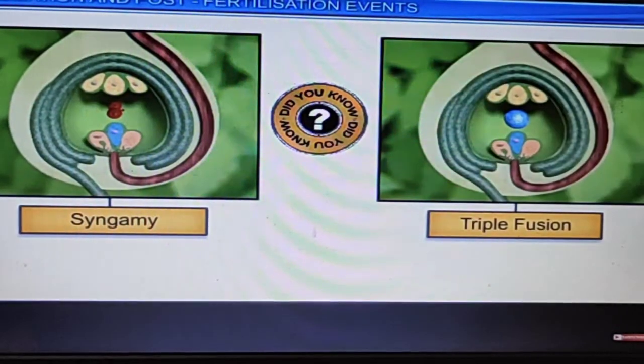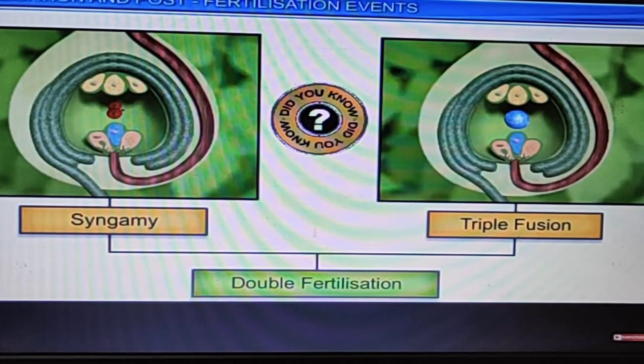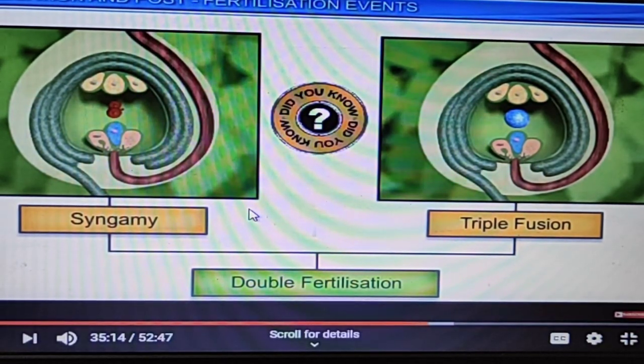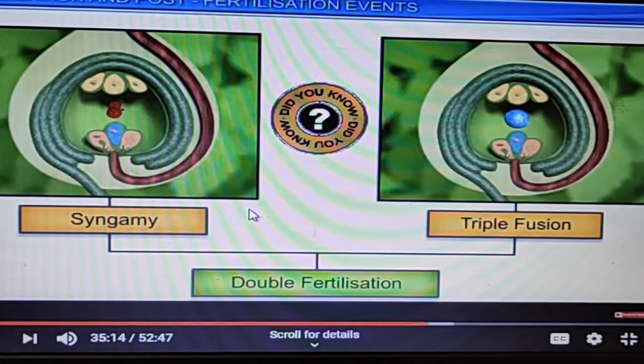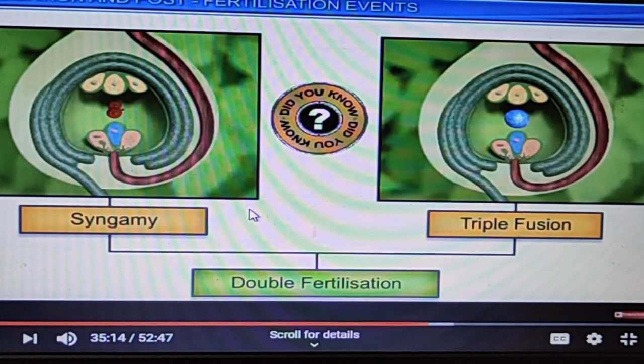Okay, now syngamy and triple fusion are the two processes of double fertilization. Syngamy means the fusion of the egg cell with the male germ cell, and triple fusion is the fusion of one male germ cell with the two polar nuclei. Three cells are involved, that's why it is known as triple fusion, and these two processes combined form the double fertilization. Clear?